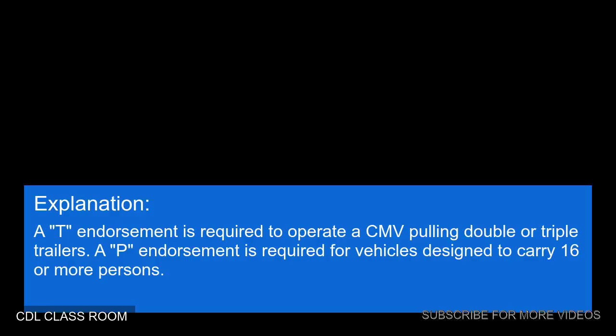Explanation: a T endorsement is required to operate a CMV pulling double or triple trailers. A P endorsement is required for vehicles designed to carry 16 or more persons.